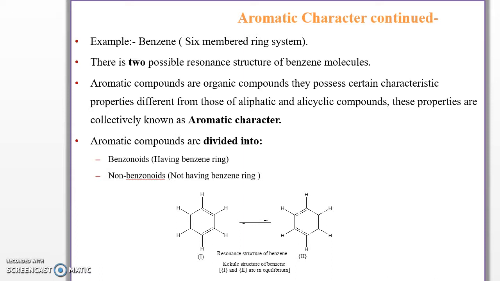Example, that is benzene, a 6-member ring system. These are the two possible resonance structures of the benzene molecule, that is the Kekulé structure of benzene, also known as the Kekulé structure.